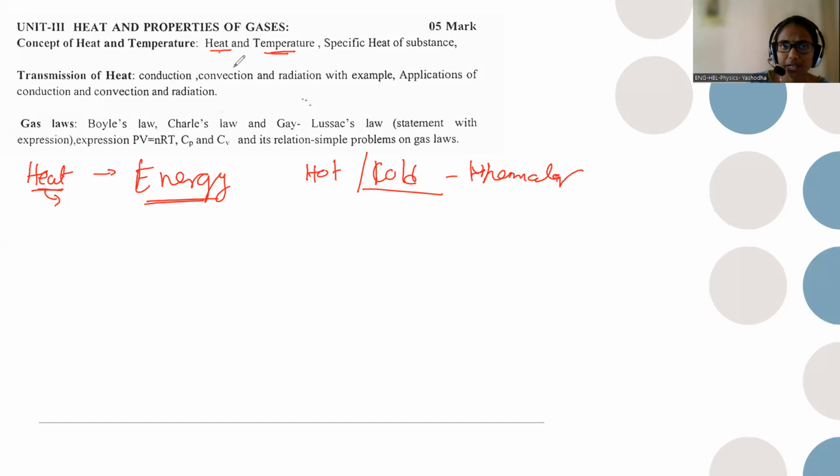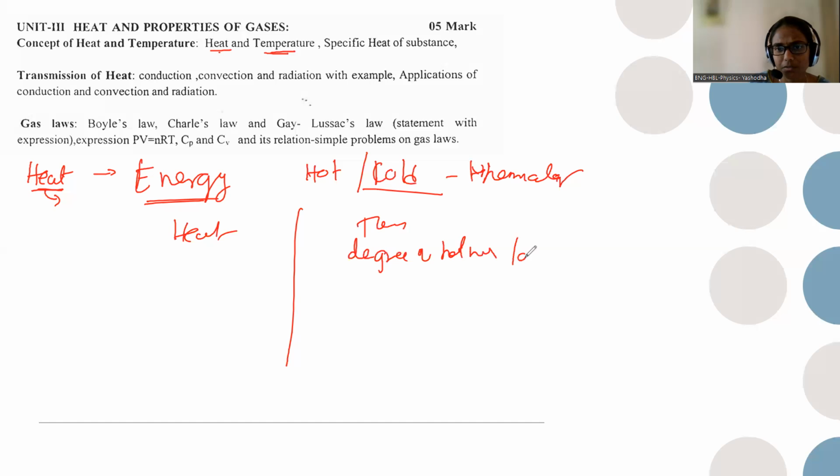What are the main differences between heat and temperature? Heat is a form of energy, but temperature is a degree of hotness or coldness of a body. It is a measure of heat, and that is what we call temperature. Temperature is a factor to measure the heat. And heat is a sensation producing hotness or coldness. It will just give the sensation of hot or cold of a body, but using heat we cannot tell exactly how hot or how cold, so we go for measuring the temperature. So heat is just energy.